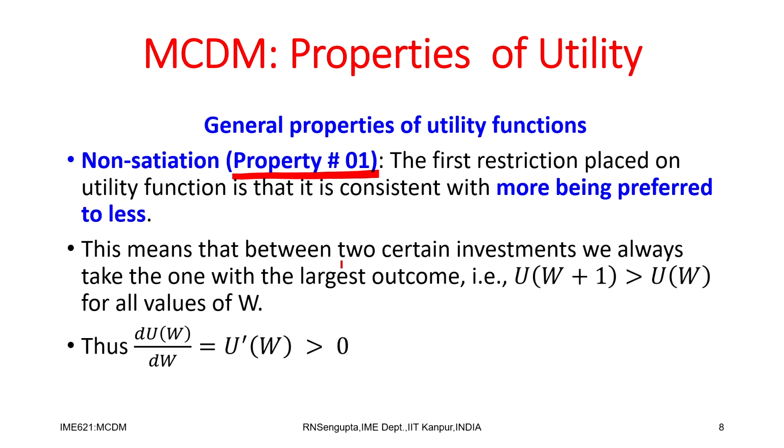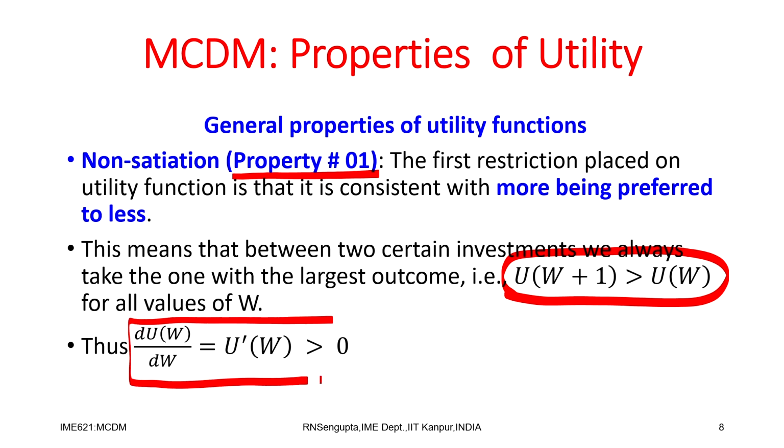This means that between two certain investments, we will take the one which has the largest outcome. So, W plus 1, which is 1 unit more of wealth, is obviously more than W. So, we will consider the utility U of W plus 1 greater than U of W, which in simple mathematics means the first derivative of the utility function is always positive, and this will be utilized in many cases later on. So, the first derivative of the utility function is positive.